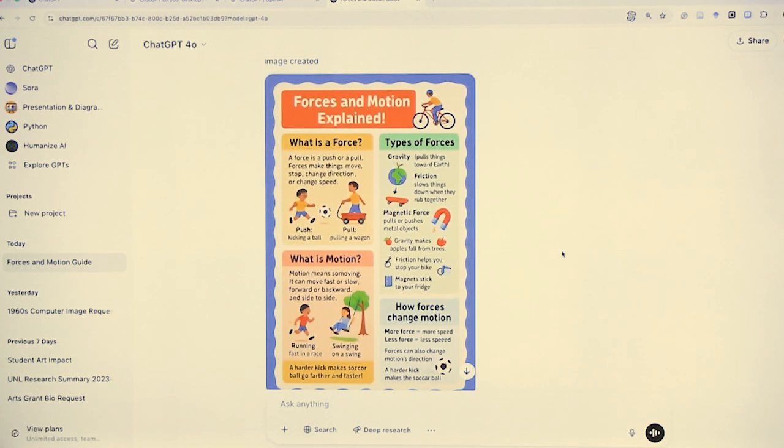Yes, so this is an infographic that is explaining the concept that we gave ChatGPT, that's force and motion. So easily you can see that there's a schoolboy at the level of the students that we specified, grade 4. So it will explain how force is a push or a pull. So when the small boy hits the ball, it moves the ball across, and you see that even a small boy or a child will be able to understand what is going on.